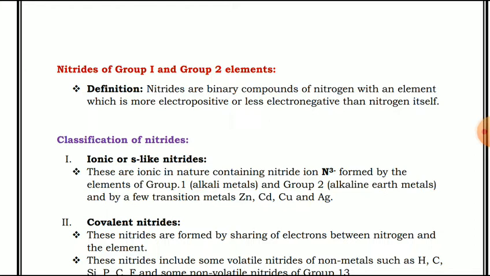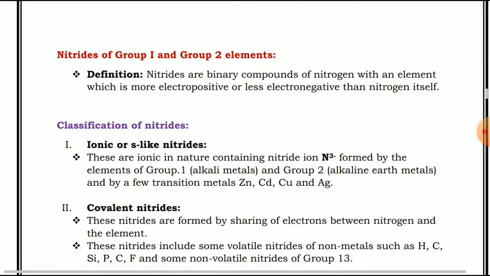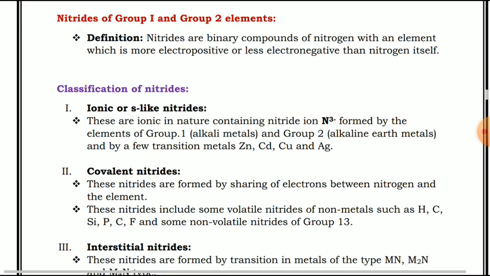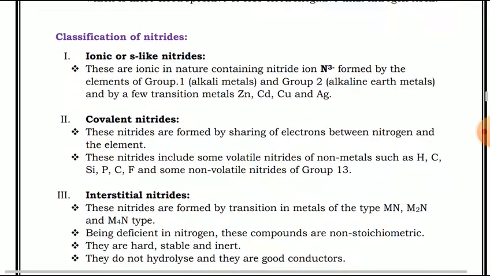Now second type, covalent nitrides. These nitrides are formed by sharing of electrons between nitrogen and the element. These nitrides include some volatile nitrides of non-metals such as hydrogen, carbon, silicon, phosphorus and fluorine, and some non-volatile nitrides of group 13.